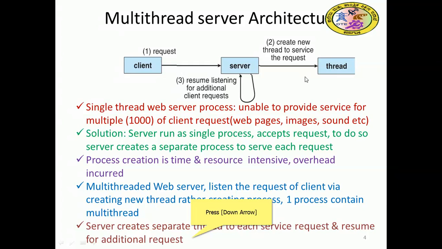In the single-process case there is a burden: there is no time at all to listen for the next, subsequent request. Here, any number of requests can come, and they can all be attended to by this multi-threaded web server. So that is the concept here, right?